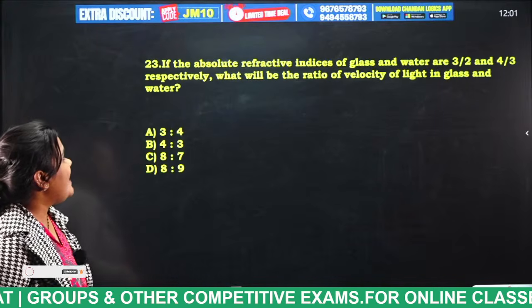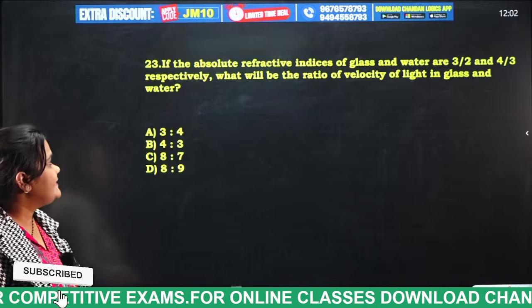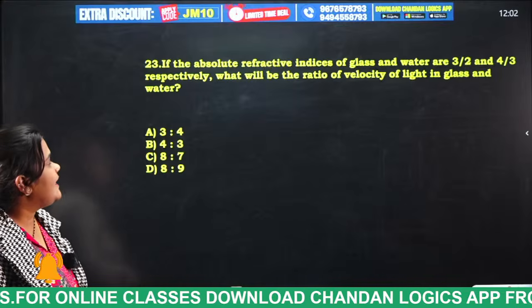Next, if the absolute refractive indices of glass and water are 3/2 and 4/3 respectively, what will be the ratio of the velocity of light in glass and water?